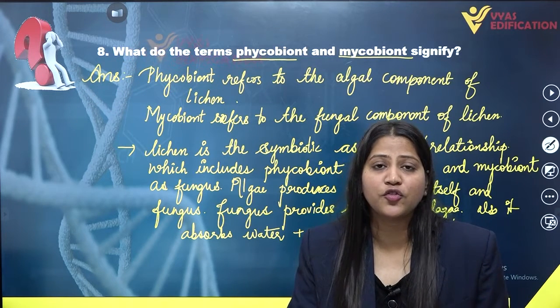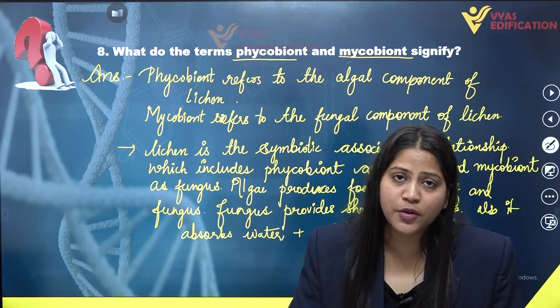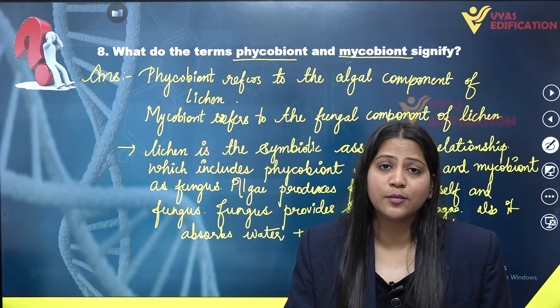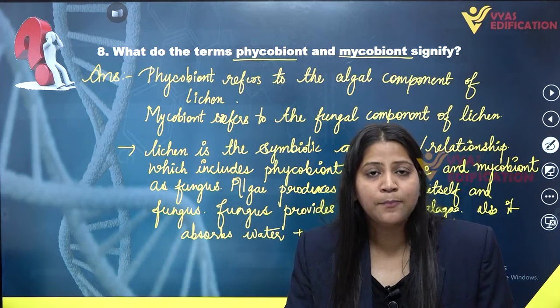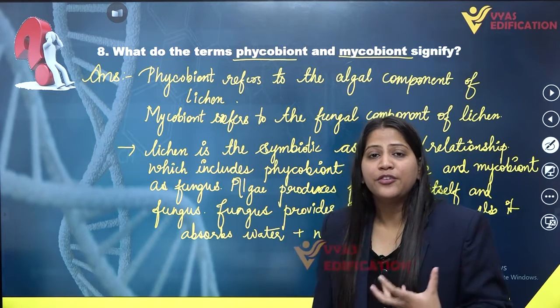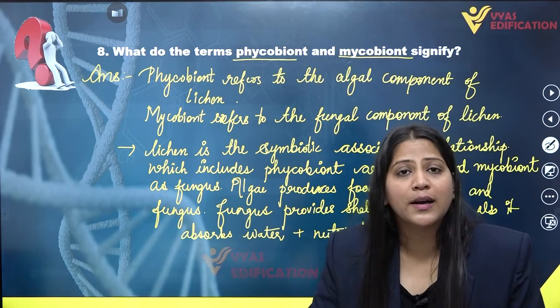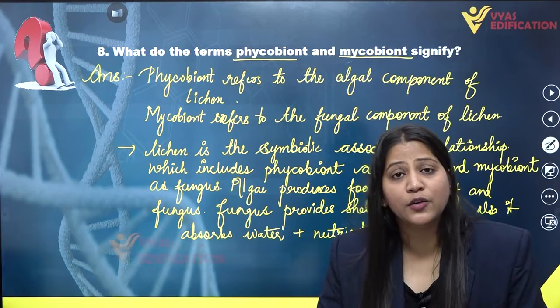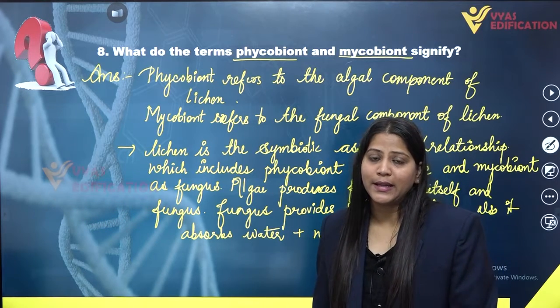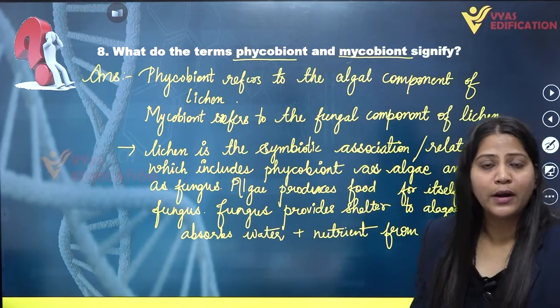Both organisms are benefited by each other. Algae provides food to the fungus, and fungus provides shelter and nutrients and water from soil to the algae. So this is a complete answer of question number 8.